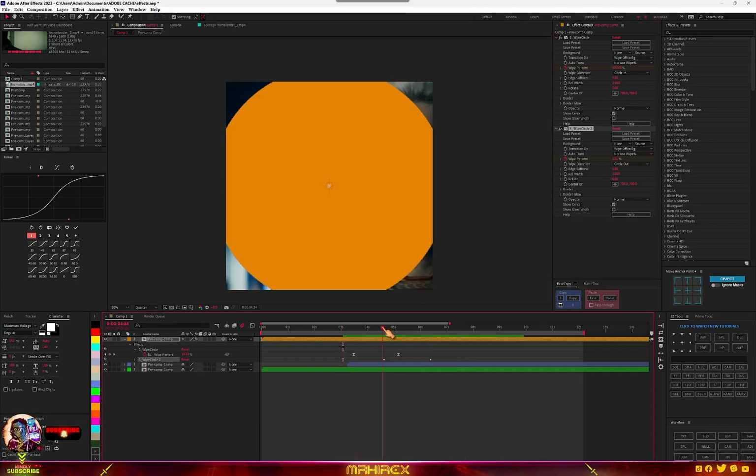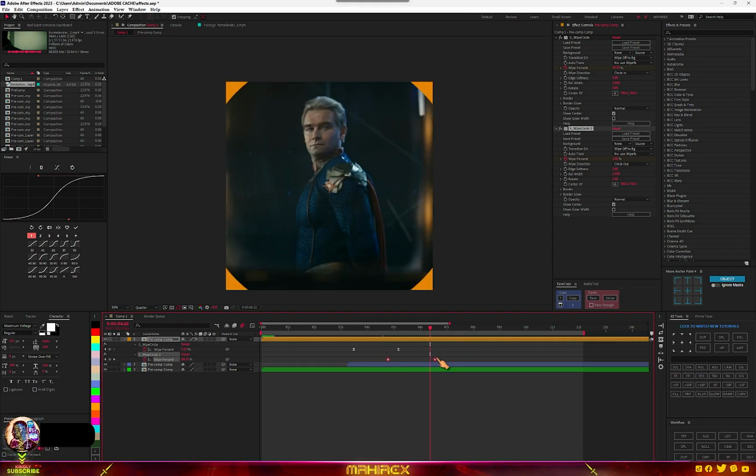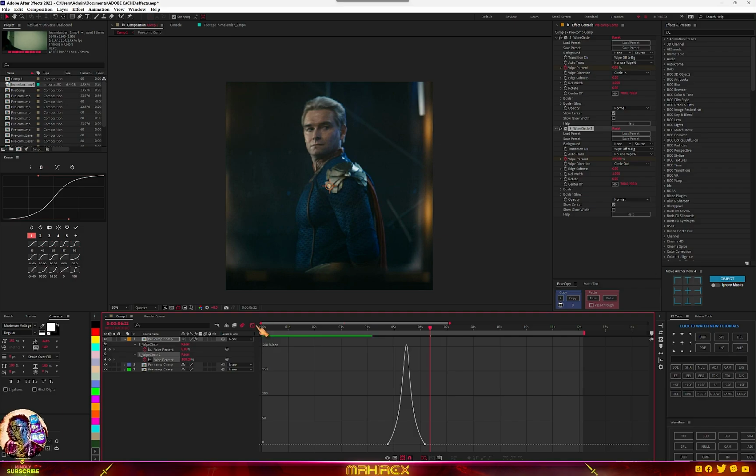So you can see all we need to do is just adjust our graph and our keyframe. So hit U to reveal your keyframes. Now highlight your keyframes, easy ease, and go to your graph. You can make this graph like this.